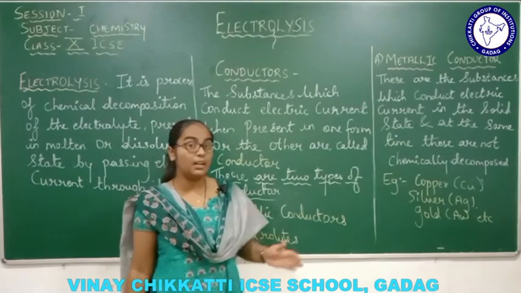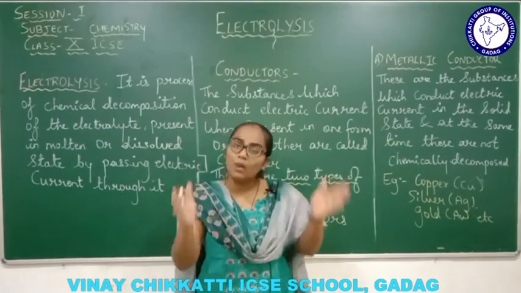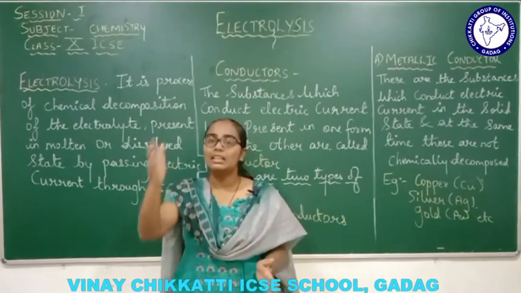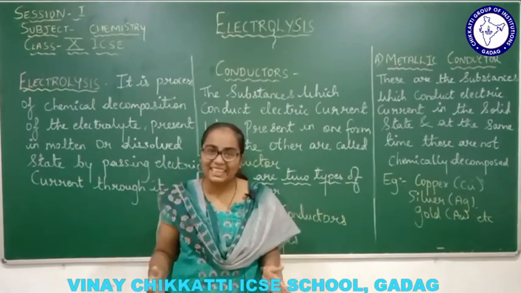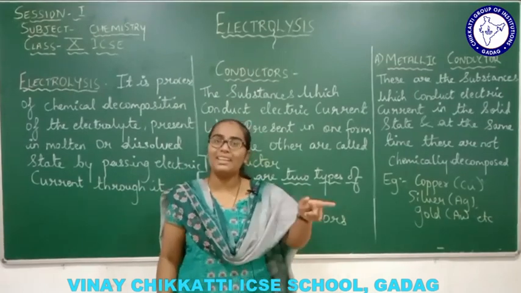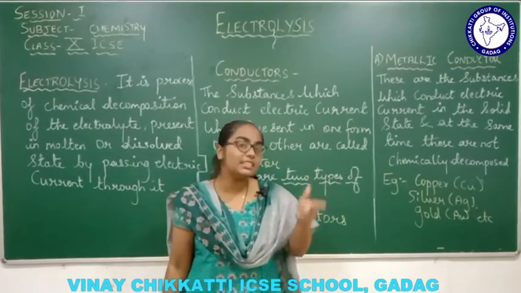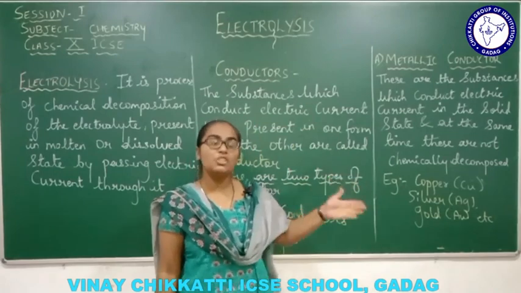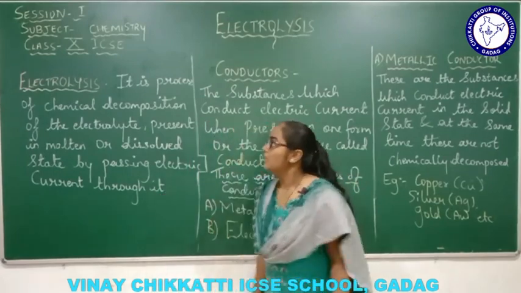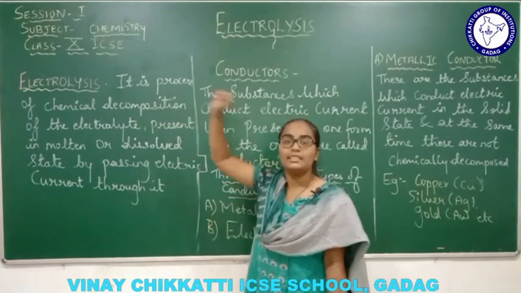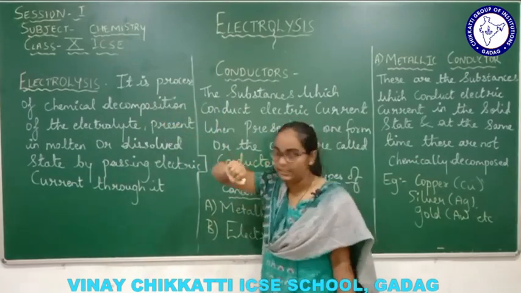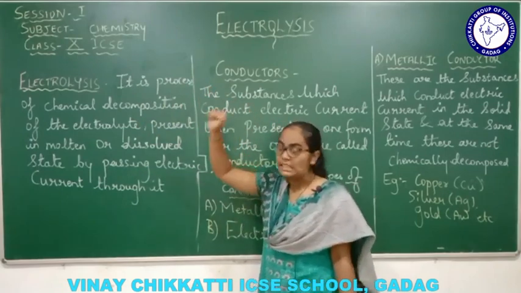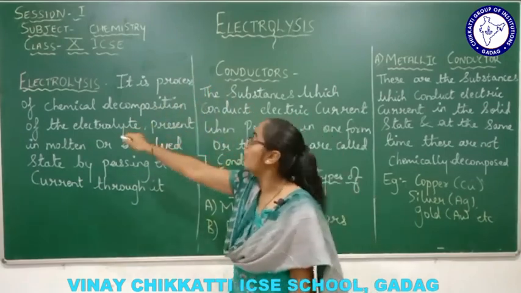Electrolysis is divided into two sub-words. Electro, lysis. Lysis means breaking. Breaking of what? Breaking of electrolyte. And what is electrolyte? We'll understand in much more depth, right? Now here electrolysis, what is there? That is a specific definition for it, right? It is a process of chemical decomposition.